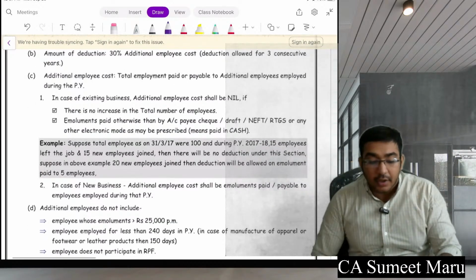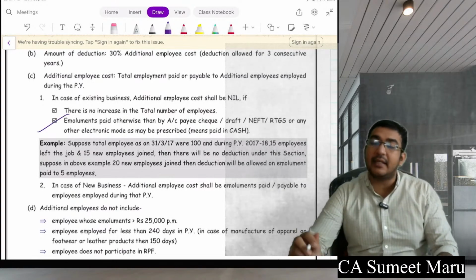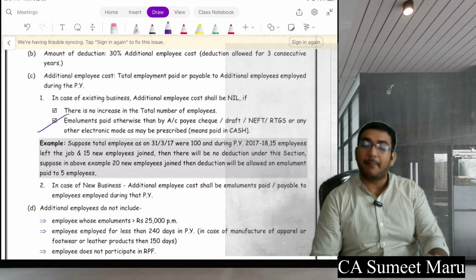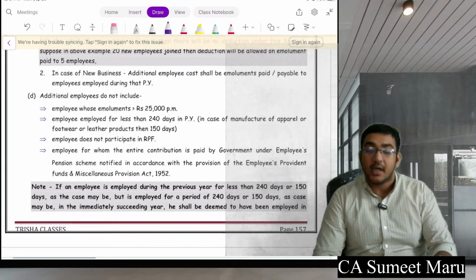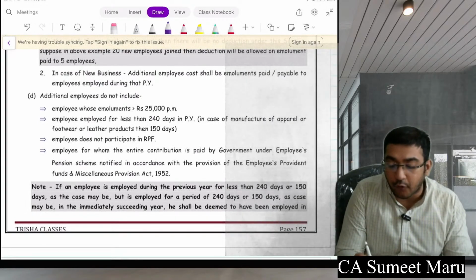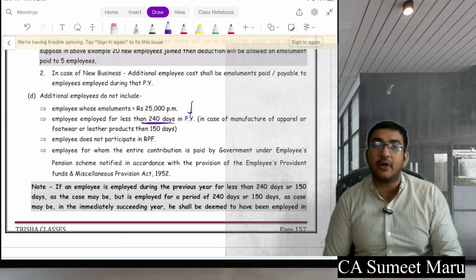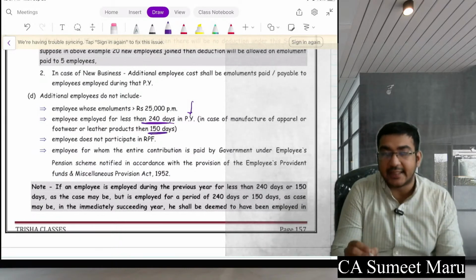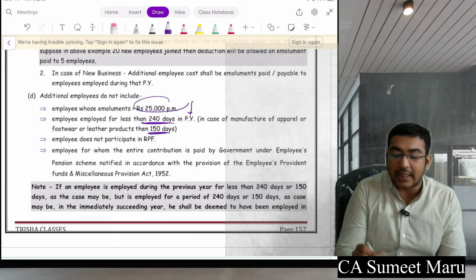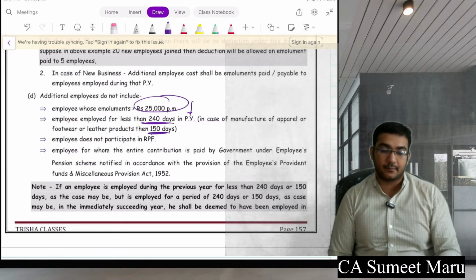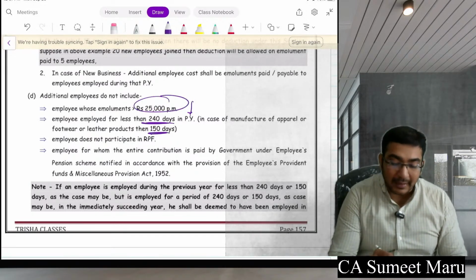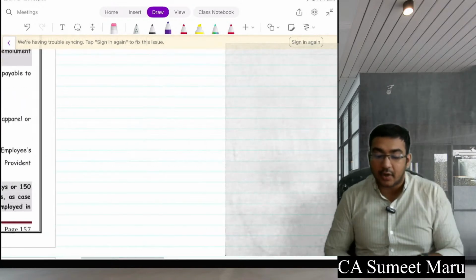The thing is, you should pay them salary by draft, NEFT, RTGS. They should be part of your provident fund and everything. They should be working for more than 240 days in a previous year. And in case of manufacturing of apparel or footwear, more than 150 days. Their salary should not be more than 25,000 per month. And they should participate in RPF.